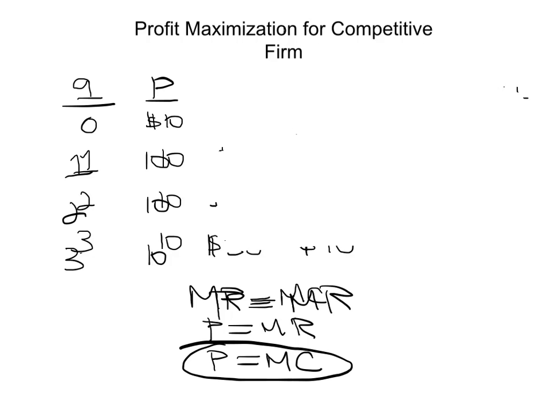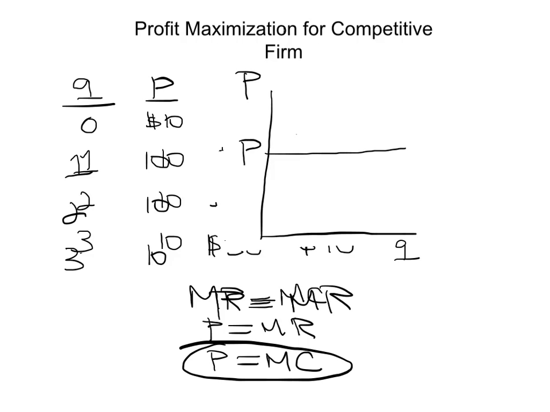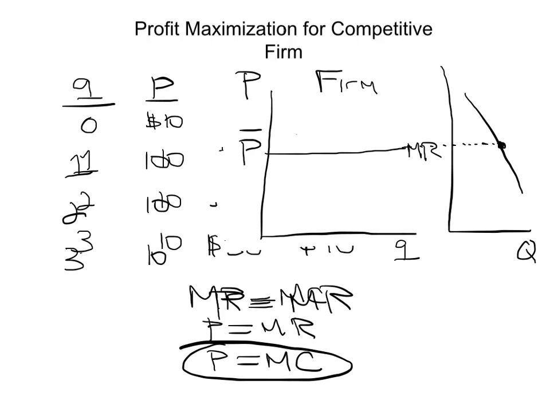What we're saying here is that for the firm, if you have Q here and P here, the marginal revenue is going to be exactly this price. So the marginal revenue is equal to this constant, which is the price at any point. Now, as it turns out, this marginal revenue comes from the market demand, right? So what happens here is that the firm is taking the price from the demand curve, which is not perfectly elastic, right? So this is a firm, and this is a market.